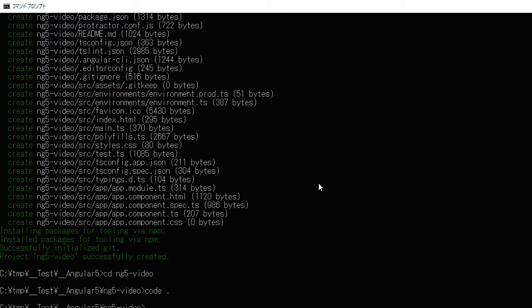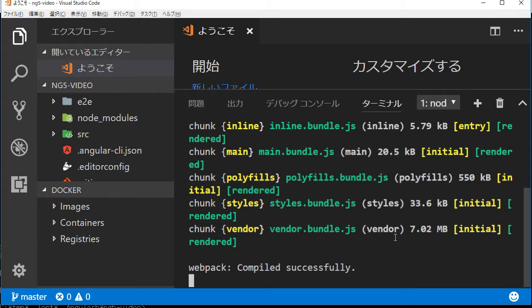Back to the command line. Stop the server by typing Ctrl+C, then Y, and Enter.